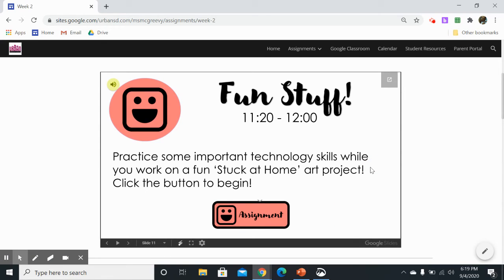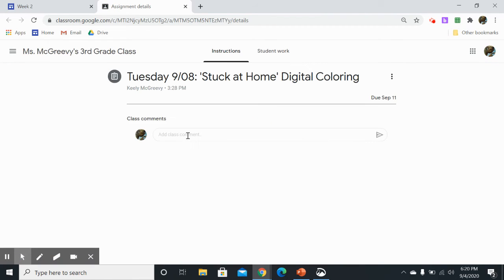After the read aloud, we are going to be doing something fun. We are going to do a stuck at home art project. I love this art project because it's a way to practice your technology skills, but in a way that is fun and kind of relaxing. So you're going to click on this assignment button. It's going to open up our assignment in Google Classroom.